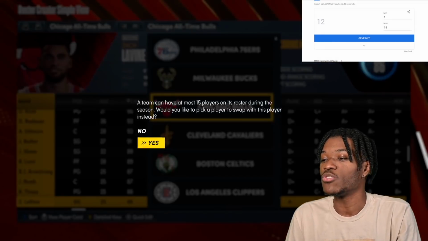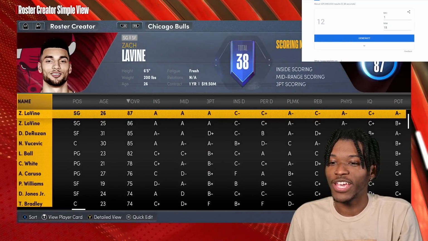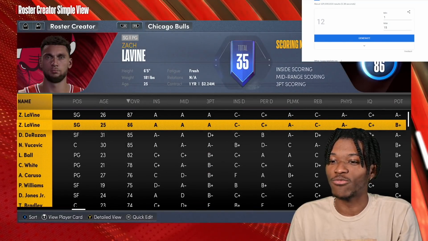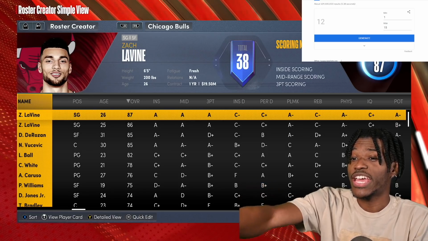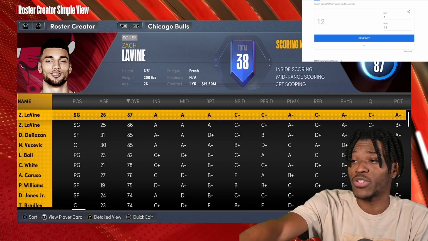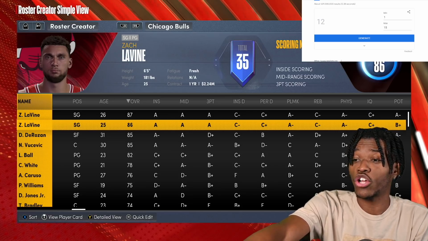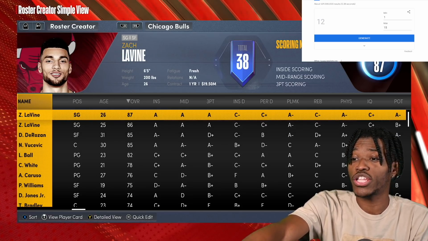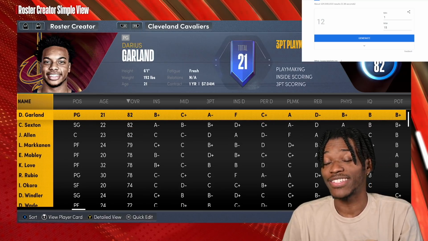Oh, what are they going to do? I don't even know. How do you even run this team? Zach LaVine runs the 3, but this Zach LaVine can run point guard. This Zach LaVine has progressed. He put on like 20 pounds of muscle, as you can see, in just 1 year. This is 25-year-old Zach at 181 pounds and 26-year-old Zach at 200 pounds. They'll figure it out. Next, the Cavs.